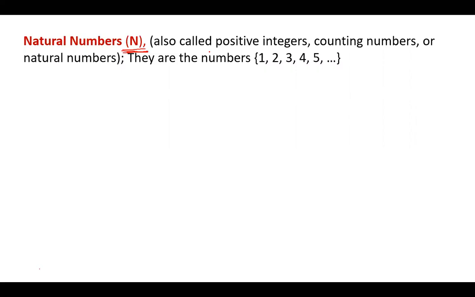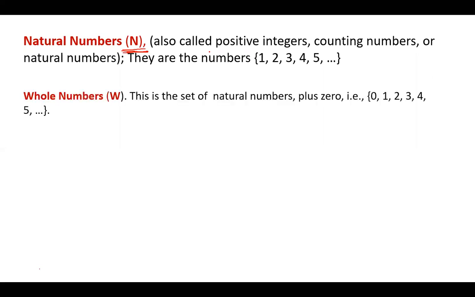Natural numbers are also called positive integers. So in short, when we talk of natural numbers, these are counting numbers starting from 1, excluding 0, going up. You only consider positive integers, not negative. All right, this one is straightforward. Let's proceed.